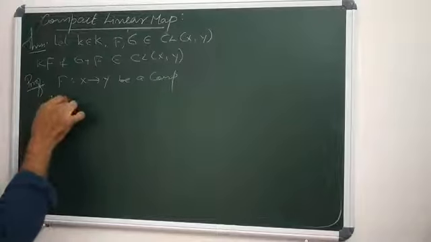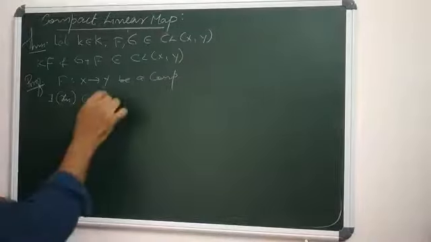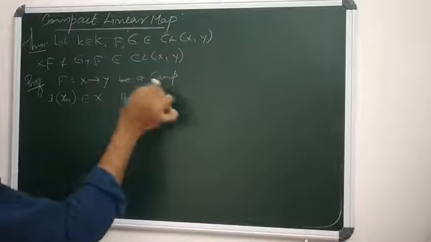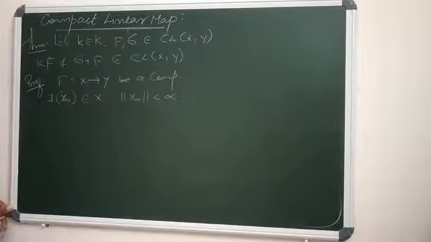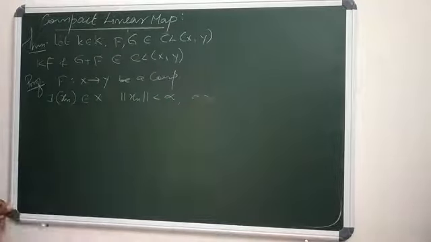So let xn be a bounded sequence in X. A bounded sequence xn in X means the norm of xn is less than alpha for some alpha greater than 0.